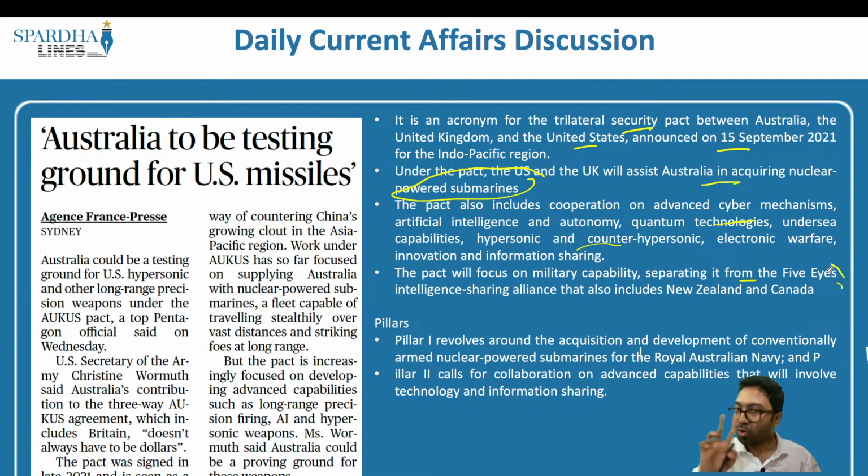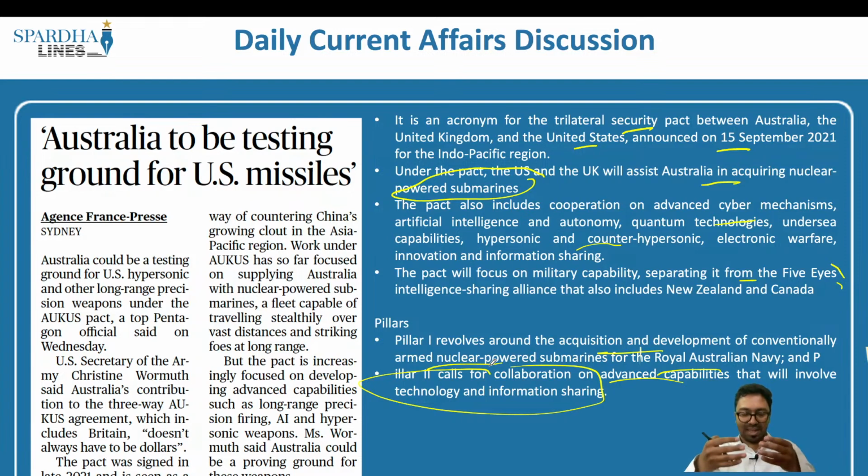And this is based on 2 important pillars. One is pillar 1, the second is pillar 2. Pillar 1 revolves around the acquisition and development of conventionally armed nuclear powered submarines for the Royal Australian Navy, and pillar 2 calls for collaboration on advanced capabilities that will involve technology and information sharing. These are the fundamentals, the foundation on the basis of which AUKUS is built. So one is the transfer of nuclear powered submarines, the other is information and technology sharing.